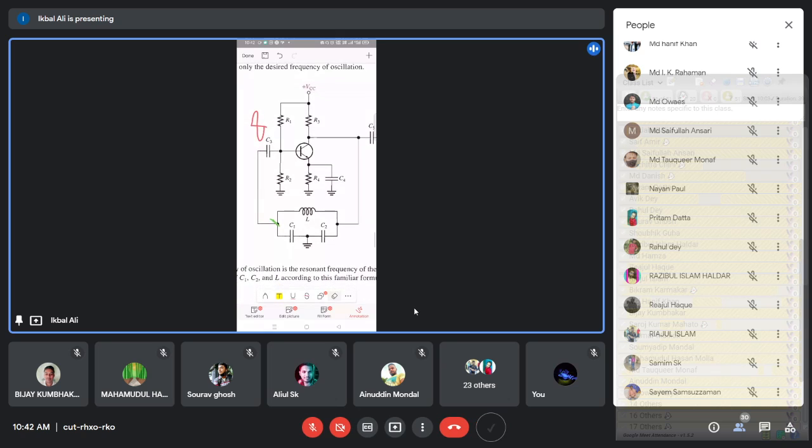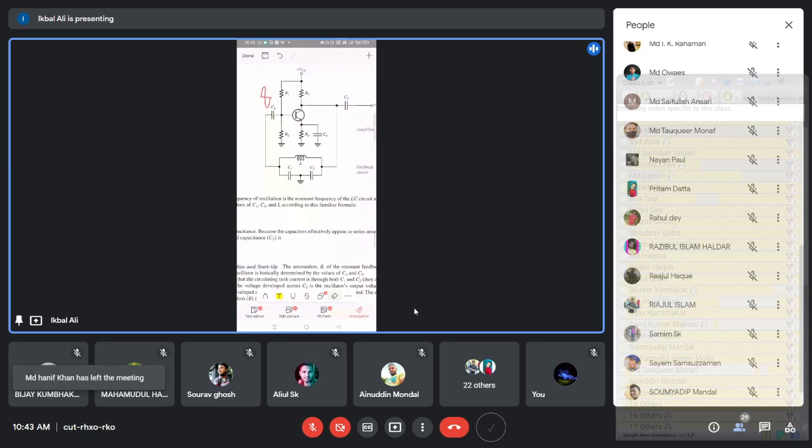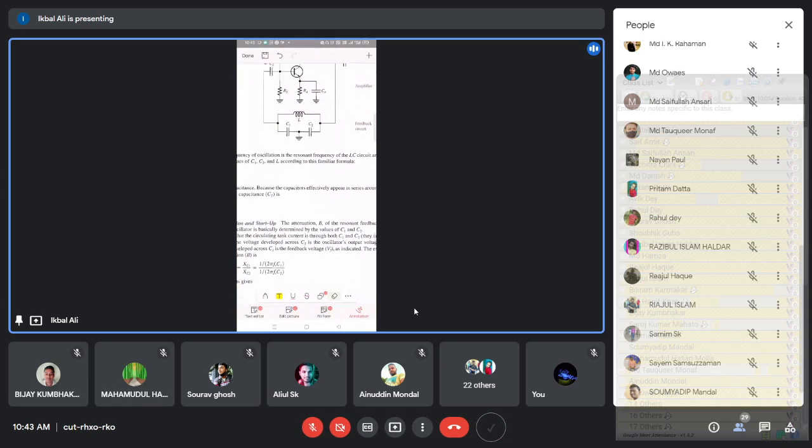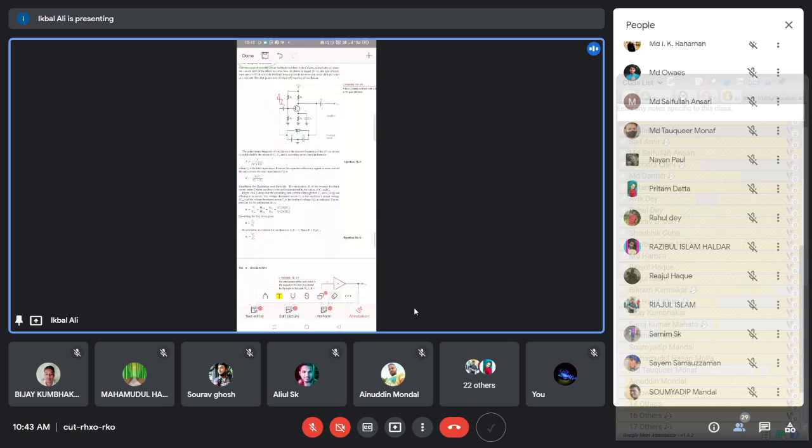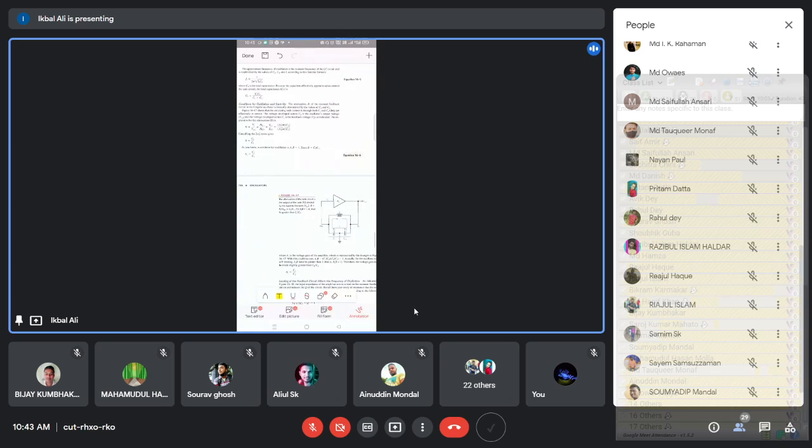First we will discuss the phase of the loop. The two Barkhausen criteria you have learned say that the phase within the loop should be a multiple of 360 degree or 0 degree. So this is the phase of the loop. Now we will first check the phase of the loop, that means whether the 360 degree condition is satisfied in this circuit or not. Then we will discuss the startup condition and the sustained oscillation condition.